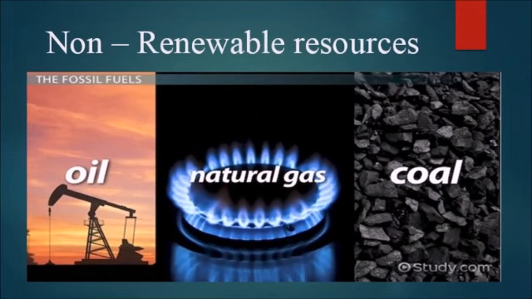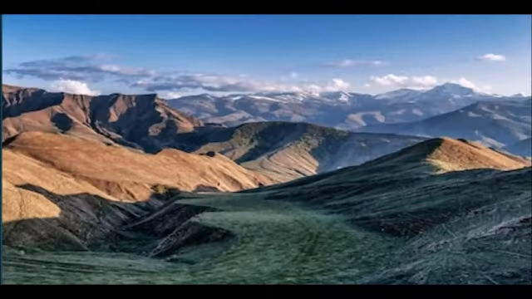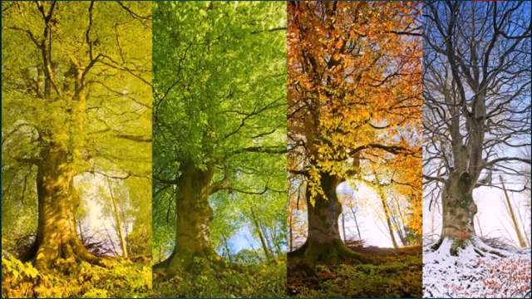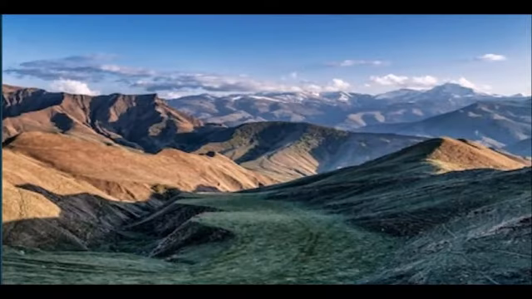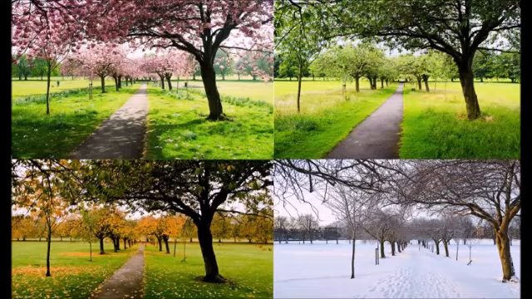Our next topic is distribution of resources. So how are resources distributed? Resource distribution has a lot to do with the quality of land, climate and altitude. Terrain means the land, whether it is a mountain or a plateau or a desert or a valley. So it all depends upon the kind of land, and those resources will be different. Availability of resource will depend upon the type of land, the type of climate and the altitude, that is height above the sea level.